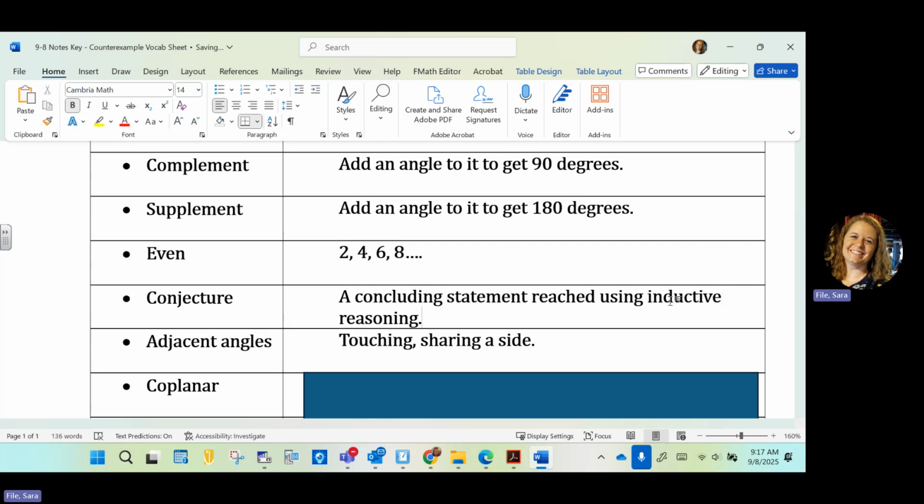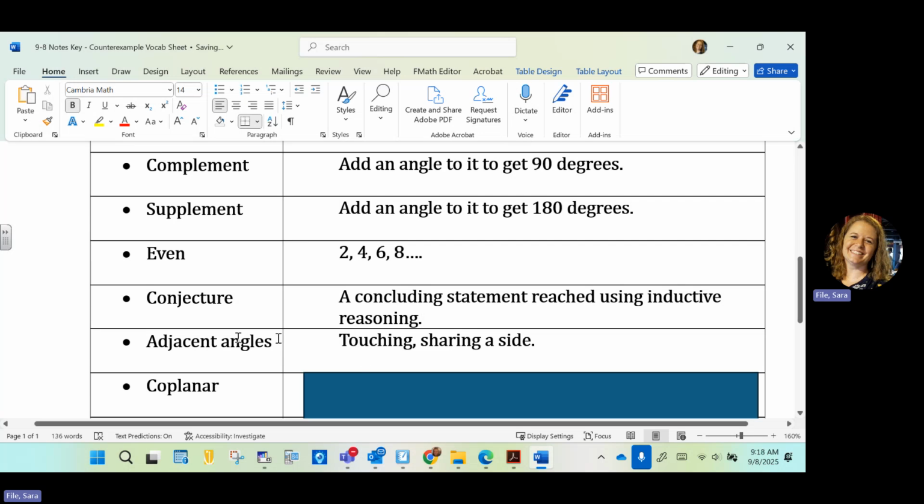It's the conclusion that you draw when you use inductive reasoning, which, remember, uses patterns and examples to draw conclusions. That's inductive reasoning, and the conclusion is called a conjecture.